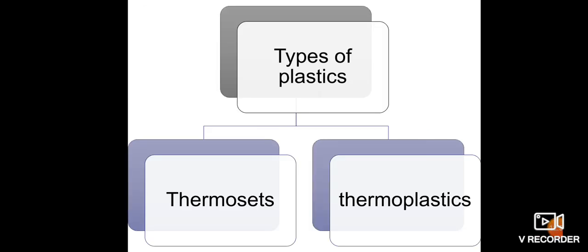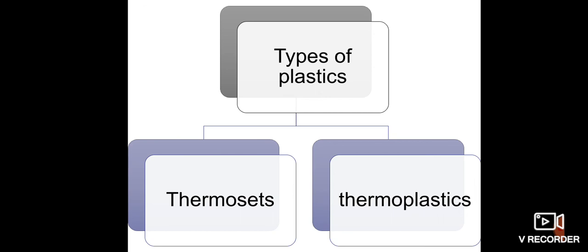Next, now we are going to discuss the types of plastic. There are two types of plastics that we are going to identify, that is thermosetting plastics and thermoplastics. Whatever plastic materials we are using in our day-to-day life have been classified into two categories. Which are those?